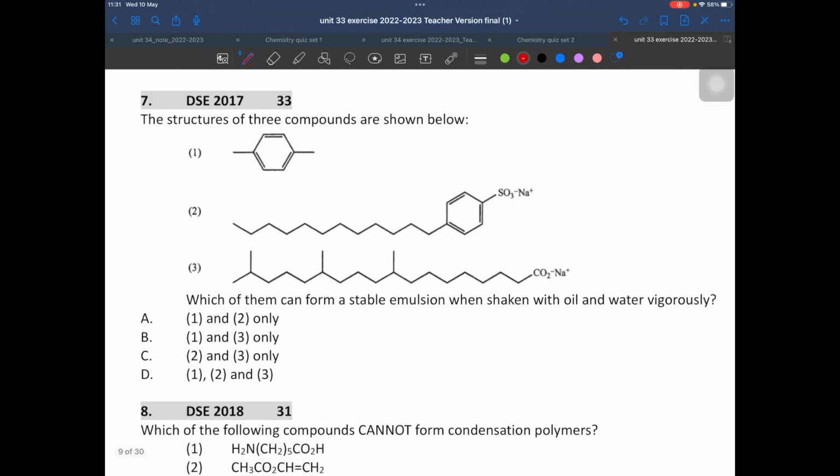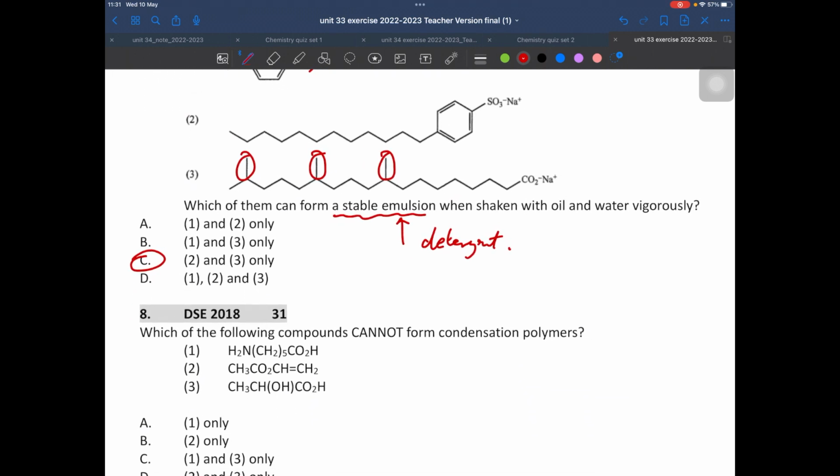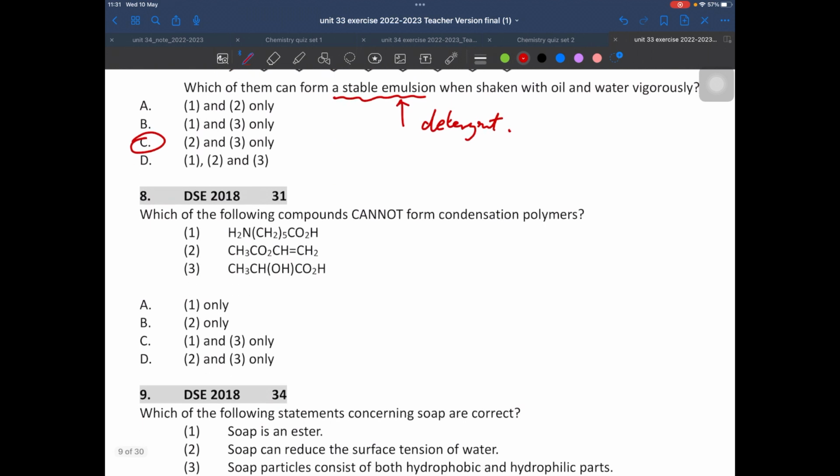Question 7. Here we have 3 molecules. Which one can form a stable emulsion? That means which one can serve as a detergent? 1, no, because we don't have any ionic head. 2 and 3, yes, it looks good. So the answer is C. But to be honest, the third choice is no good because it has a branch. That means it's not biodegradable. So you should be careful of that.